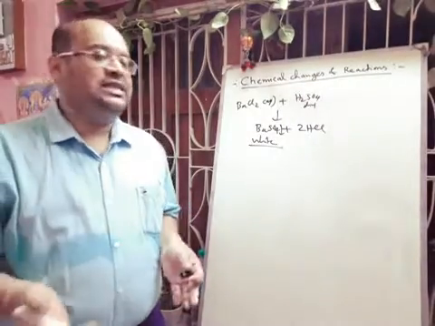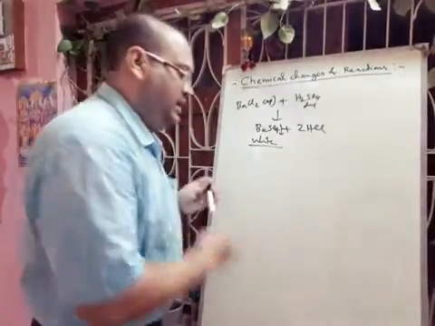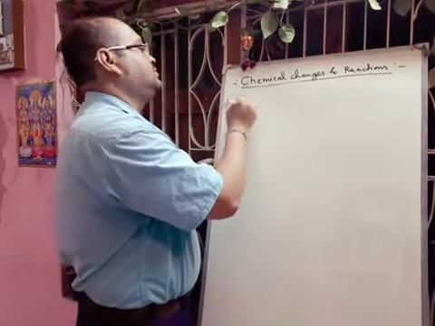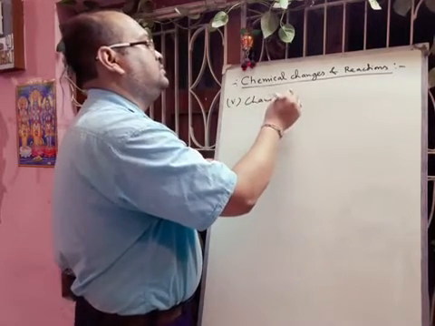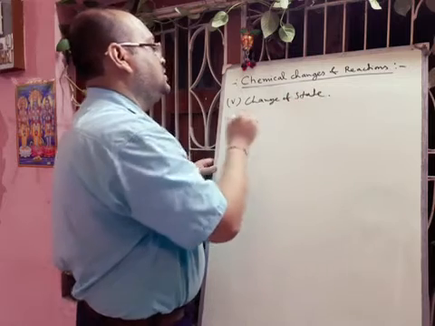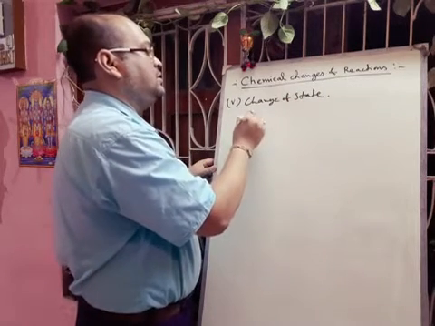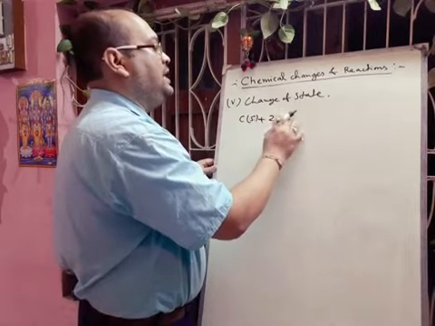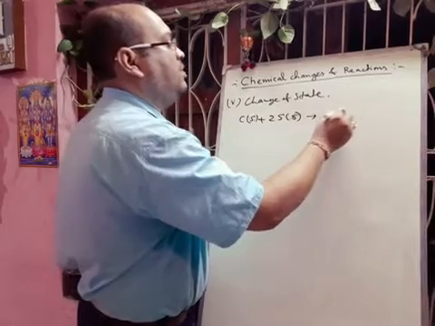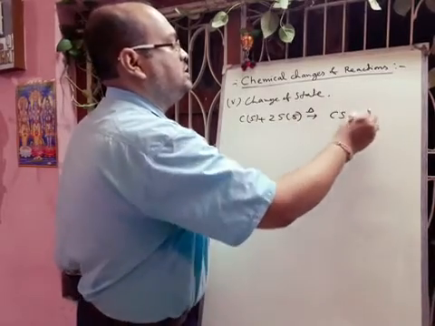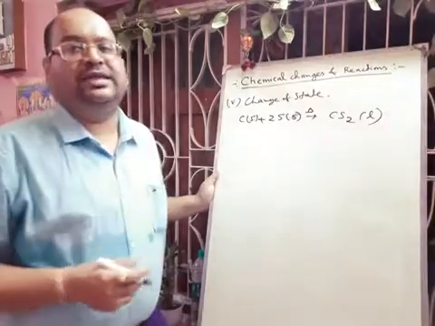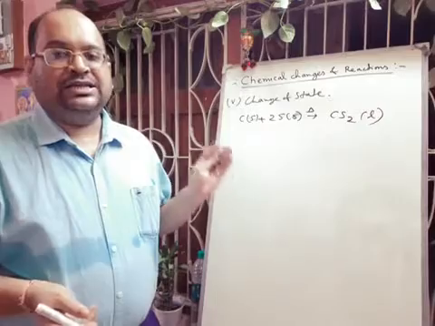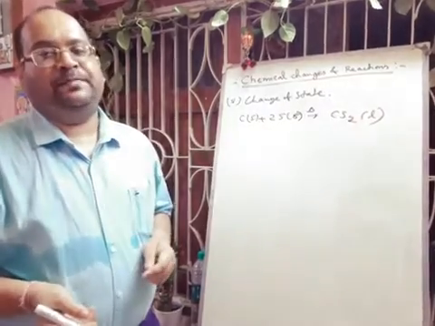And there are some reactions where there will be change of state. Next we will discuss change of state. Suppose carbon is in the solid state and sulfur is also in the solid state. And if you apply heat, what will happen? You will get a compound that is CS2, carbon disulfide, a solvent, that is liquid. So here from solid it is going to liquid state. So this is the change of state type of reaction.